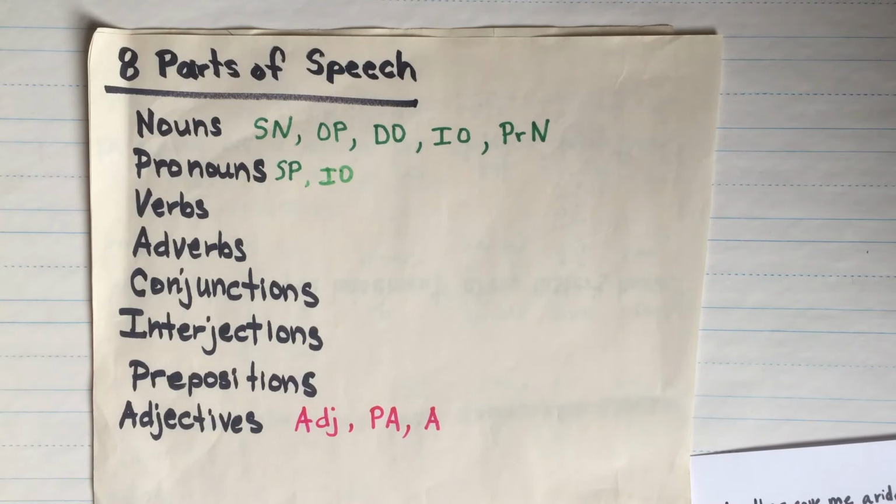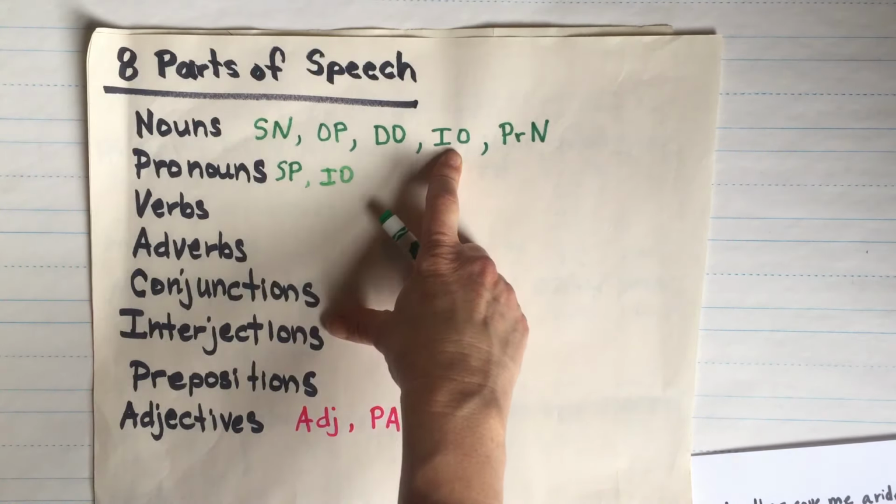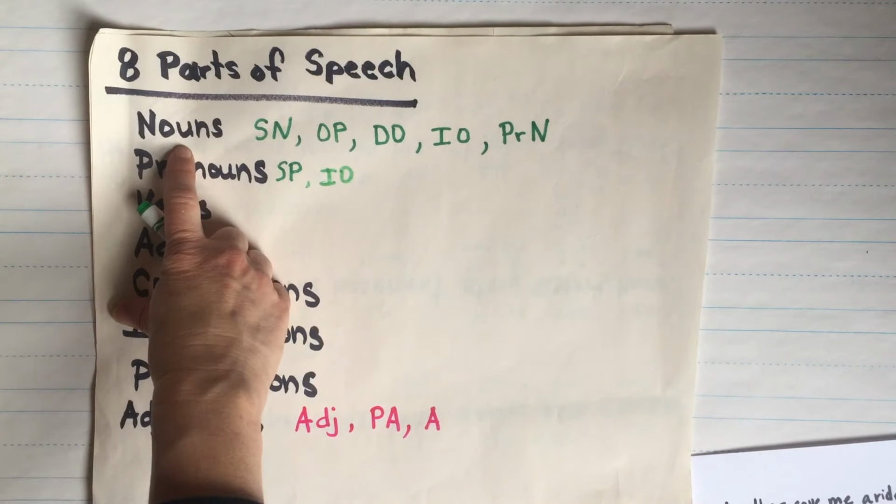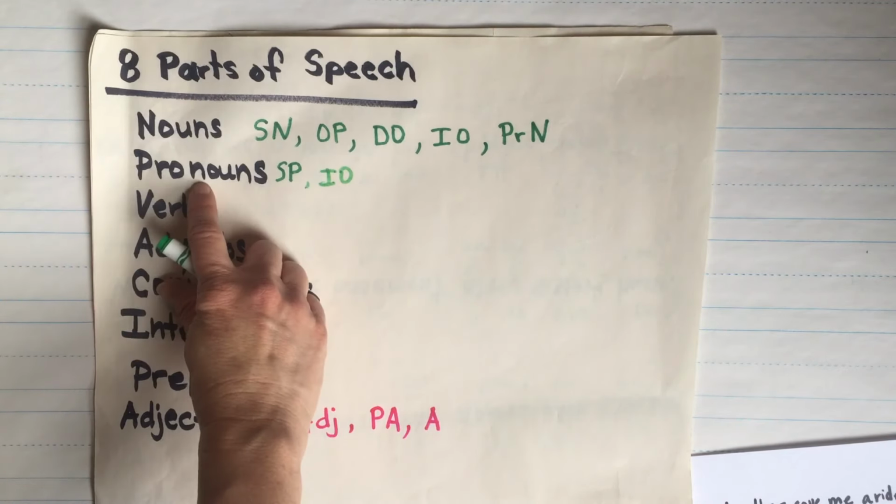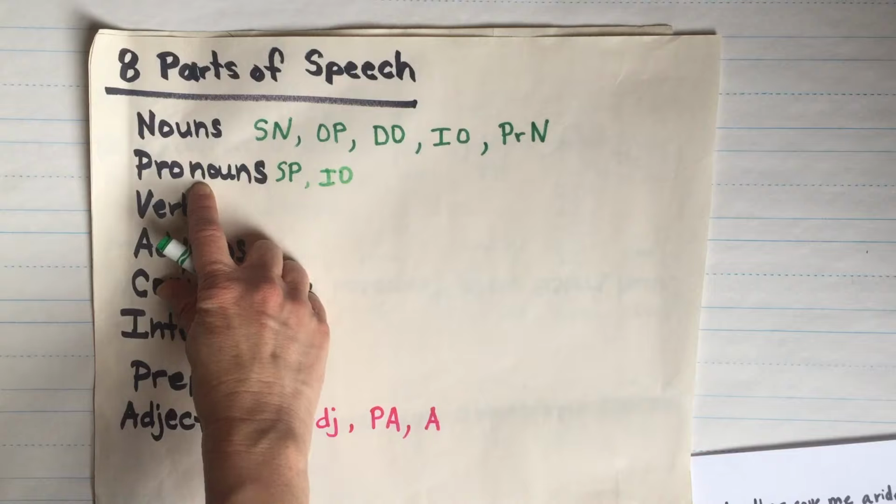Okay, so we are going to do a little warm up today. And I want to remind you, sometimes indirect objects are nouns in a sentence, but sometimes they are pronouns, okay? And we might see that today.